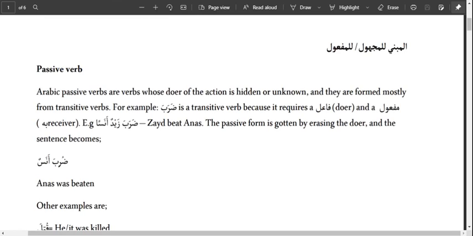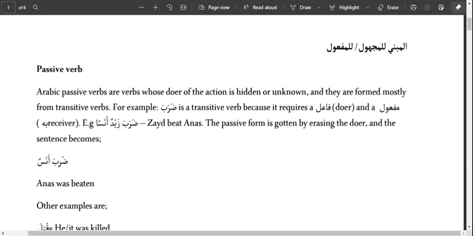It has been taken under the earlier classes, but we are still going to revise the formation of passive verbs. Passive verbs are verbs whose doers or the performers of the action are hidden or unknown. That is, they are verbs that do not have a doer of the action. For example, we have doroba, which means he beats. So doroba is a verb that requires the performer and the receiver, that is the doer and the receiver.